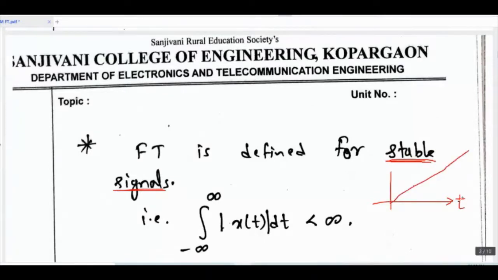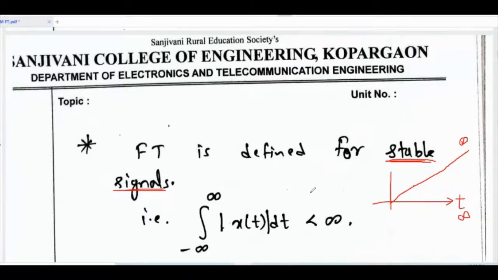As we increase time, this signal also increases with time. So at infinity, the value of the signal will also be infinity. So this is an unstable signal. When my input is bounded, the output is also bounded. That type of signal is called a stable signal. Or you can say that signals which are always increasing in nature are called unstable signals. And a signal which decays with time, or whose value is finite, is nothing but a stable signal.